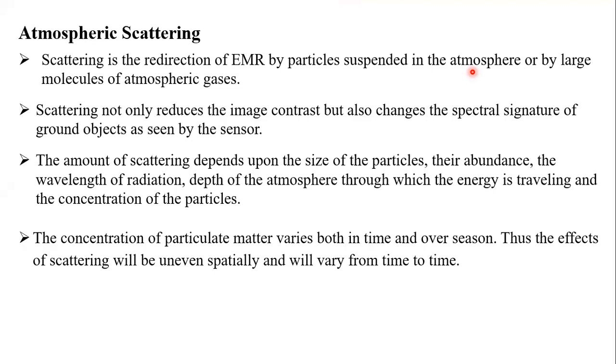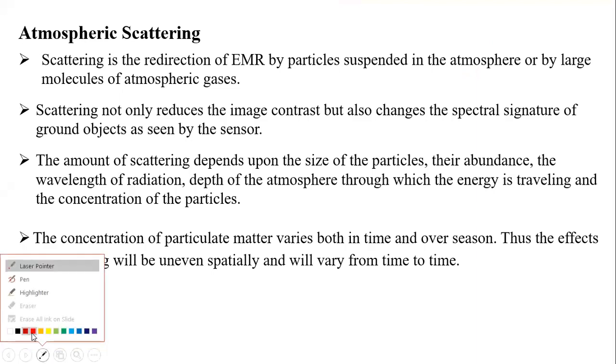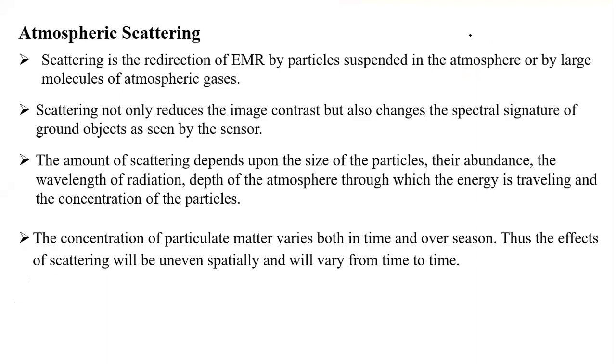molecules of atmospheric gases. Scattering is just like reflecting. It is a redirection of the electromagnetic wavelength. So for example, imagine this is the sky. You can see some moisture, some droplets, some dust particles there. If the light falls on this dust particle, what will happen? It will scatter this radiation. It will scatter here and there. It will randomly scatter. So this is called the scattering.